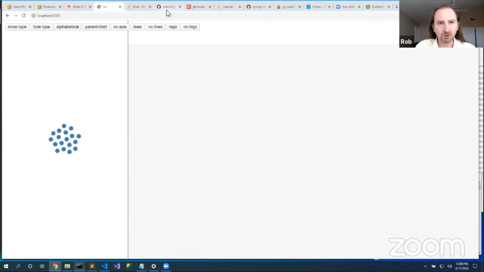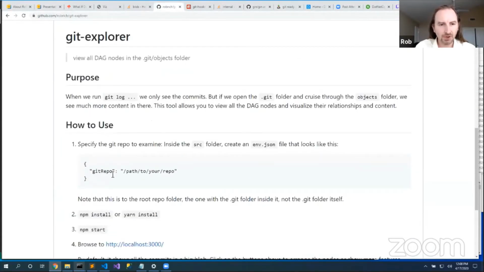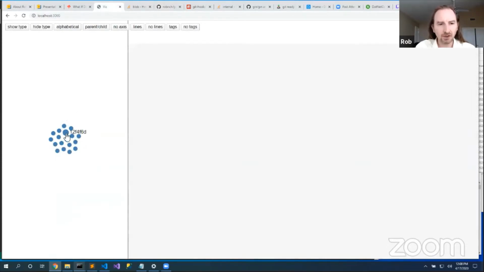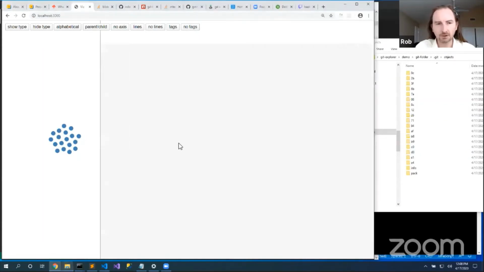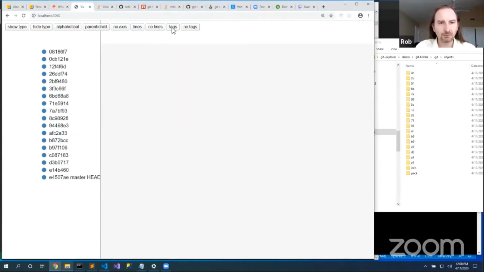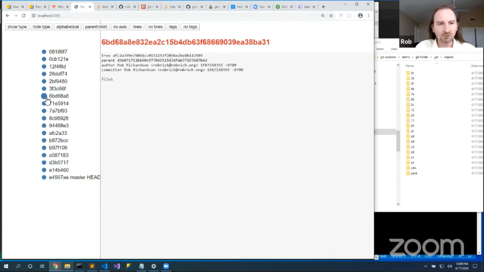As part of this repository, there is this Git repo configuration file, and I've just pointed it to the path for this repository that we're looking at, so I can take a look at it. So here's each of my nodes, and this probably doesn't make a whole lot of sense. They're just each of the nodes here in the folder is represented by a dot in the graph. So let's show some content associated with this. Okay, so 0C, 2B, 3F, 6B, and we can take a look at each one and look at the content.